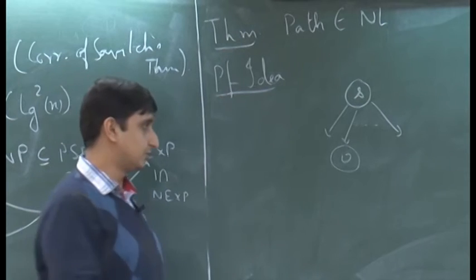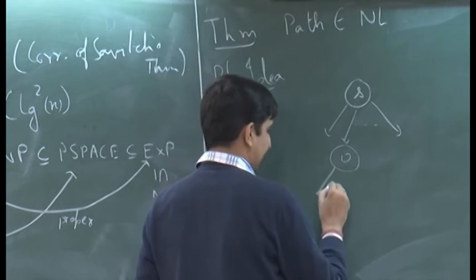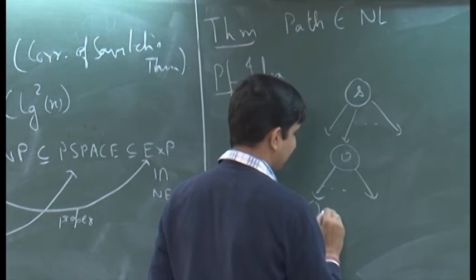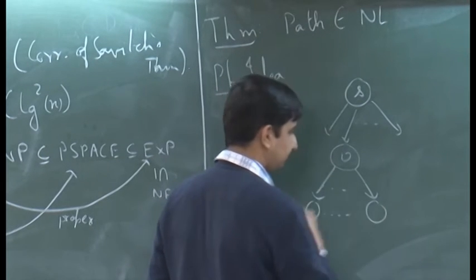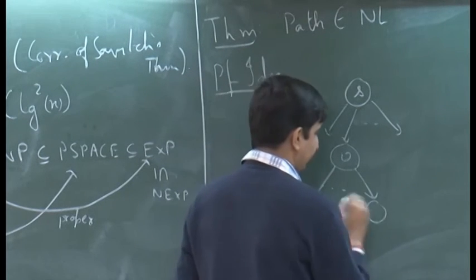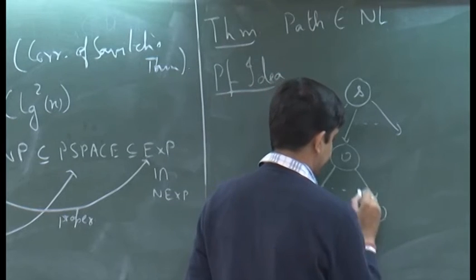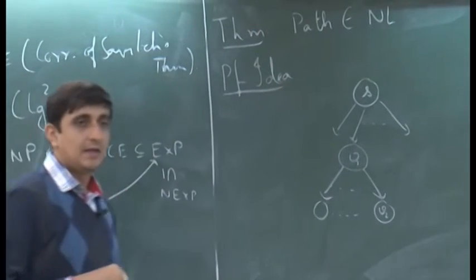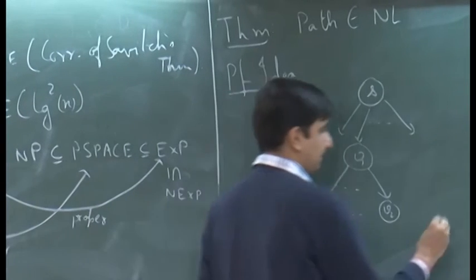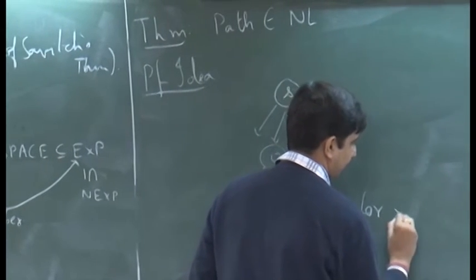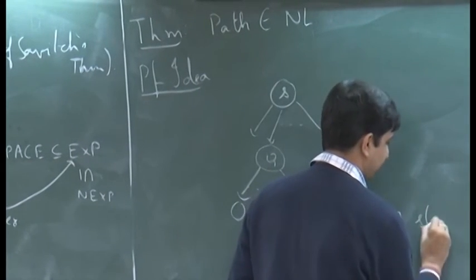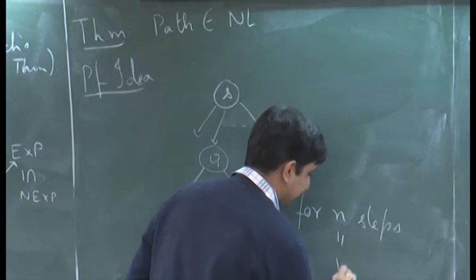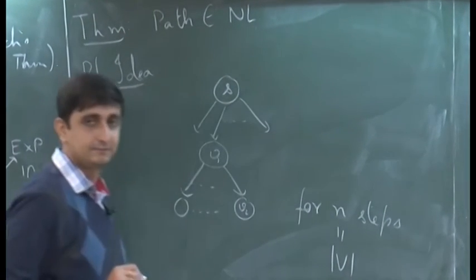You set V as your current vertex, and among all the vertices reachable from V, you guess one and you continue. Let us say this was V1, I go to some V2, and you continue in this manner for n steps, where n is the size of the vertex set.